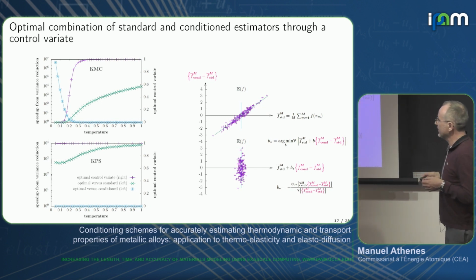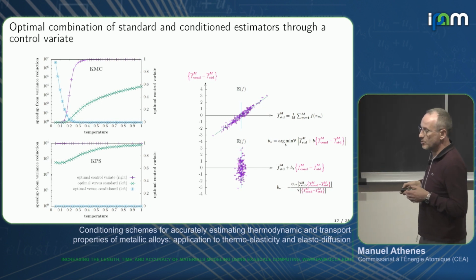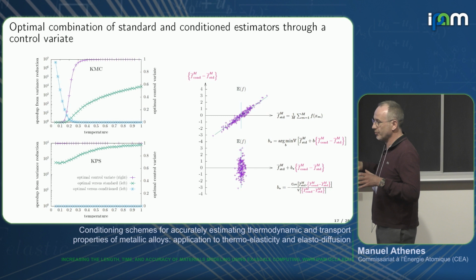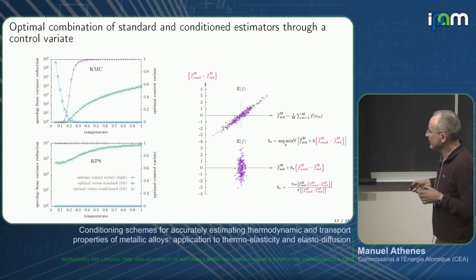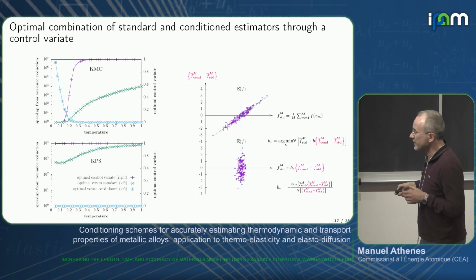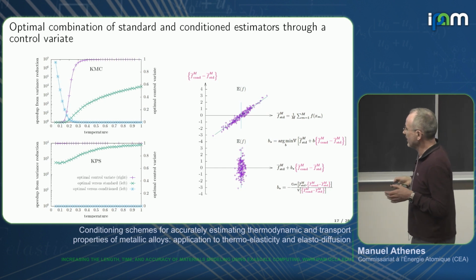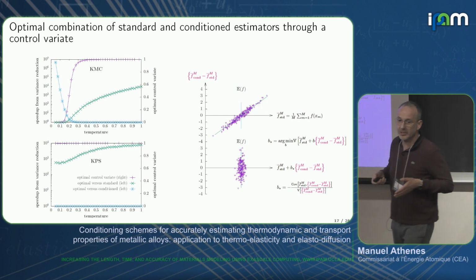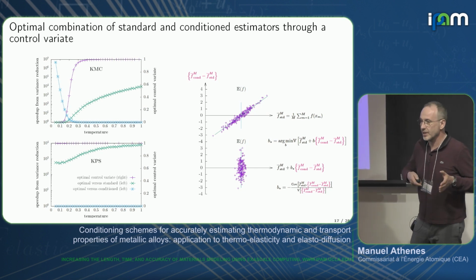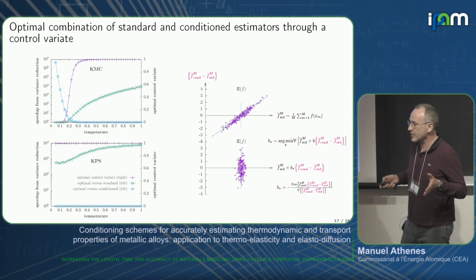And also what we see here is that we can use kinetic path sampling, which is an advanced KMC that removes trapping. I will discuss this in a few slides. So in the same model, if we eliminate the source of metastability, then you see that the speed up is always very high, and so the conditional estimator is always outperforming the standard one. So in fact, this estimator should be used in combination with advanced kinetic Monte Carlo that removes trapping along the simulation.